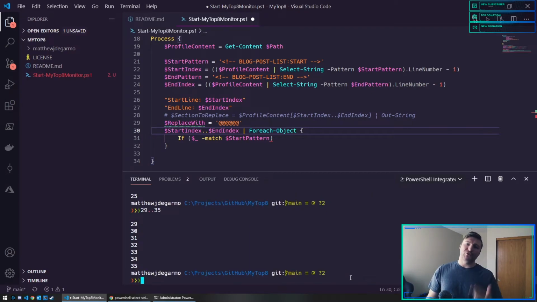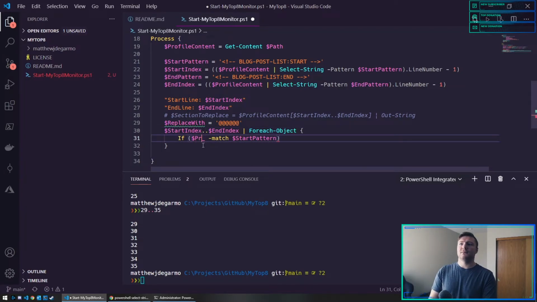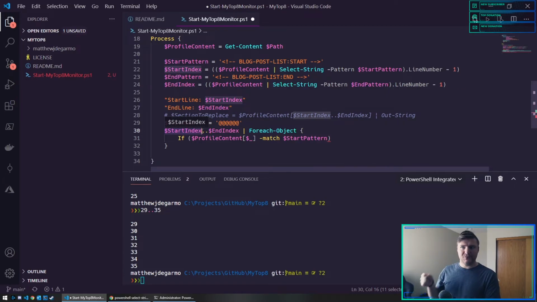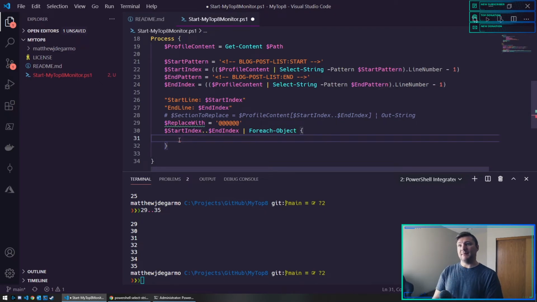And if I loop through those, then I can use them like this. So start index, now all that's coming into the pipeline is a number, 29. But I can use that to my advantage because I want to say profile content at 29 matches. Well, then I don't have to match at all. I know exactly that I'm on the correct line.